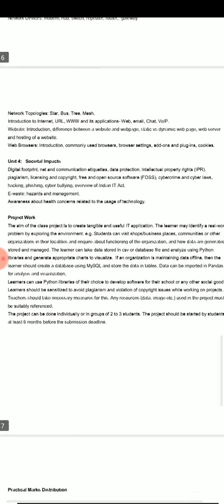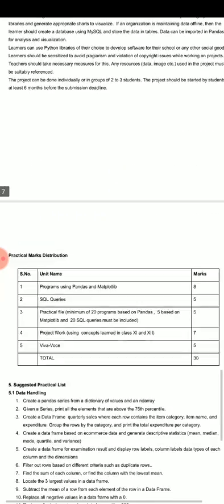After this, in this session we have to create one project in SQL and Python. In a group of 2 or 3 students, a project can be prepared in which Python can be used as the front end and the database MySQL will be used to store the data. There are different tools available in Python programming with the help of which you can create it easily. So this is our syllabus.